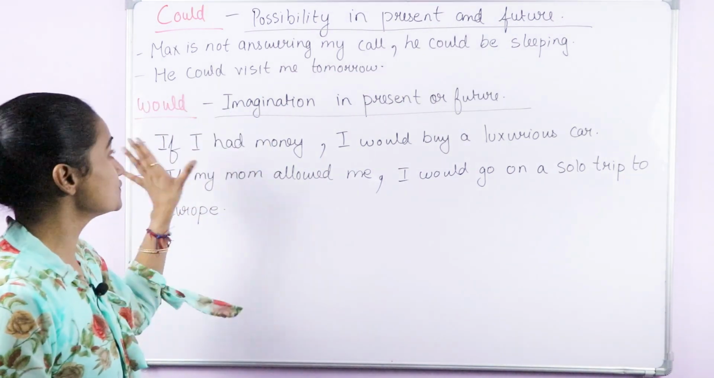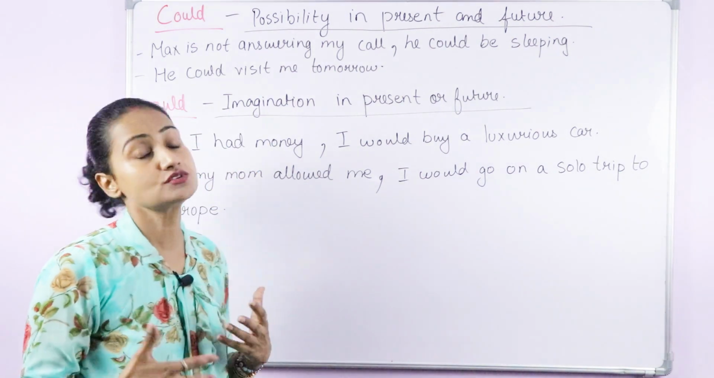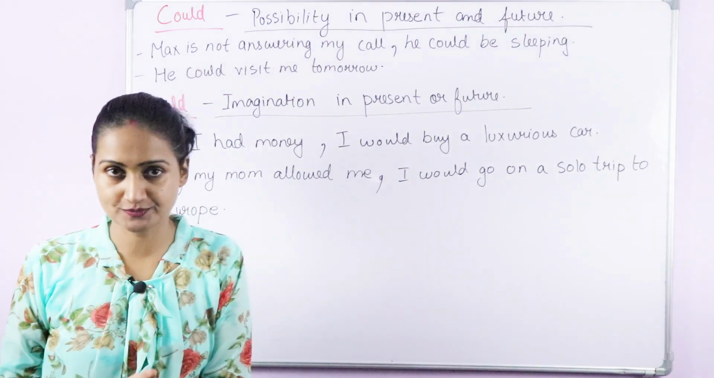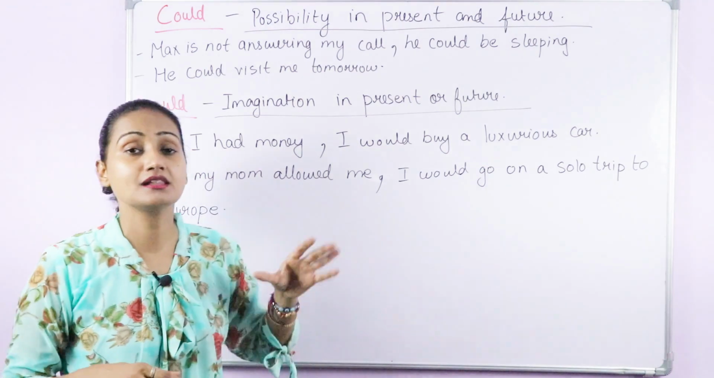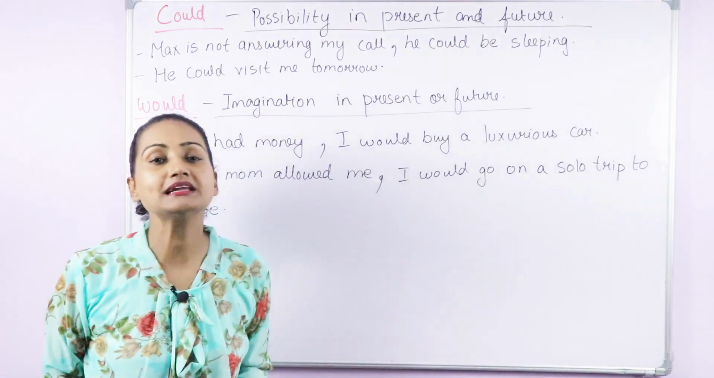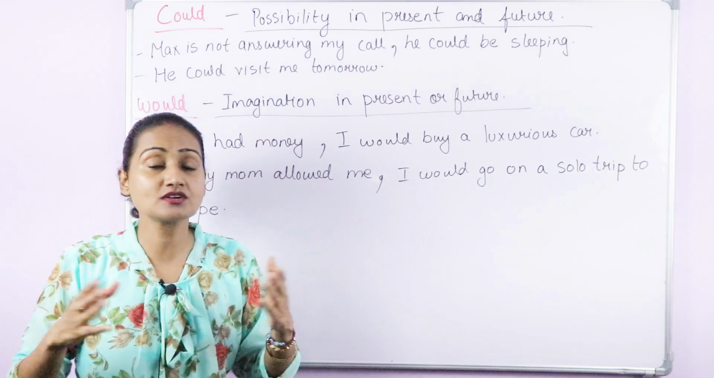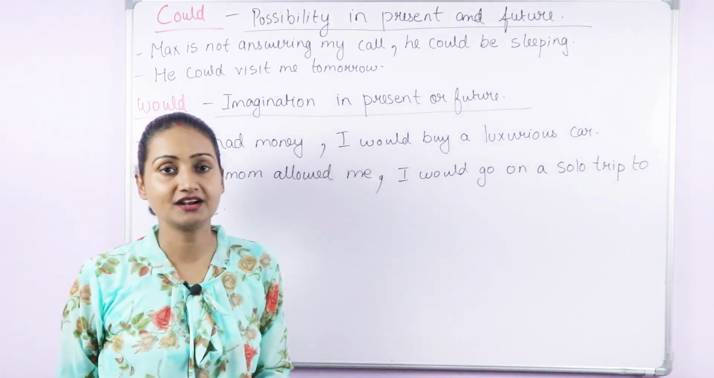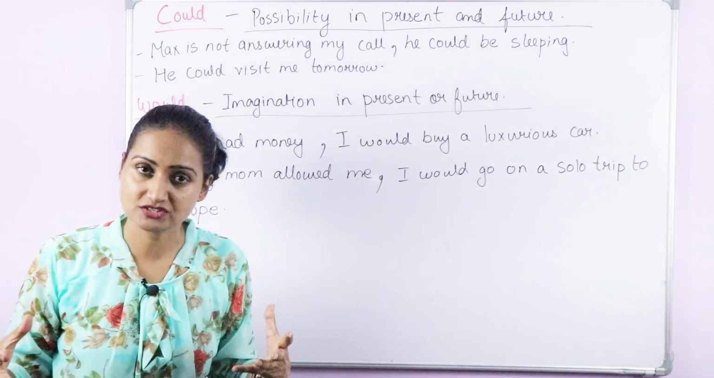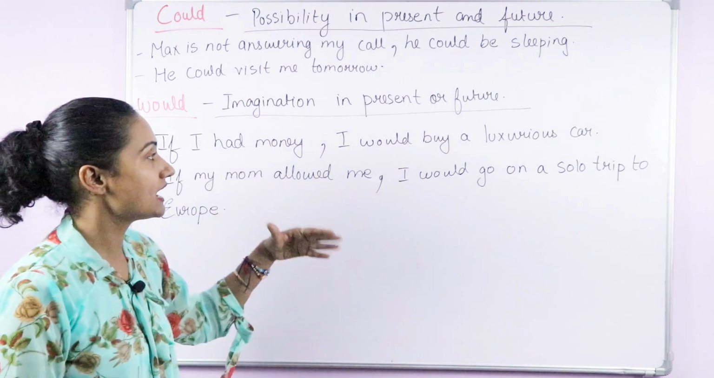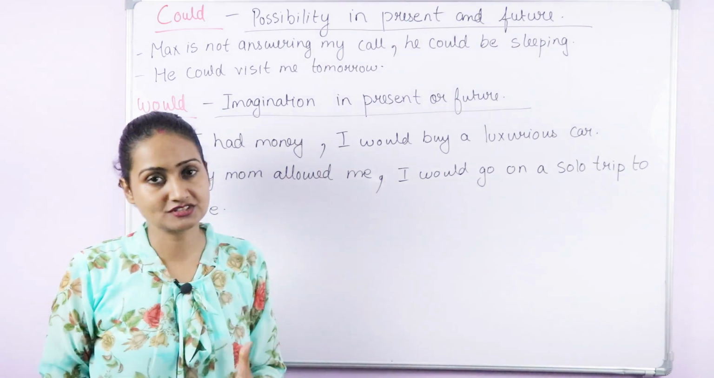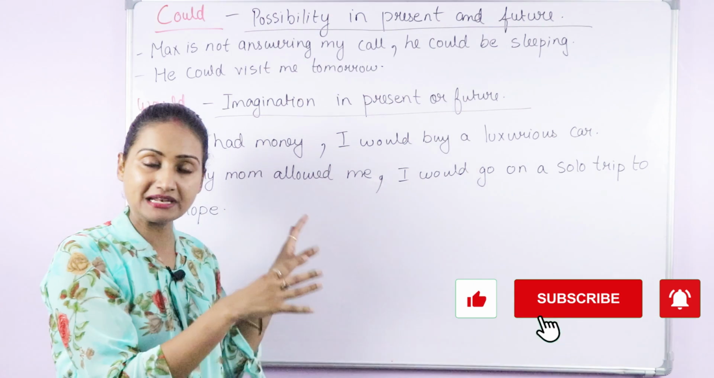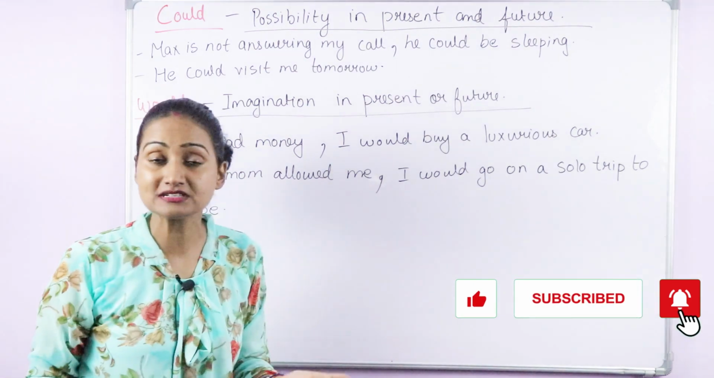Now would: we use would when we talk about an imaginary situation in present or future. If I had money, I would buy a luxurious car. This is completely an imagination, because I'm not going to have so much money that I would buy a luxurious car. So this is an imagination that if I had money, I would buy a luxurious car. This way we use it, and I have explained this in another video on conditional sentences.